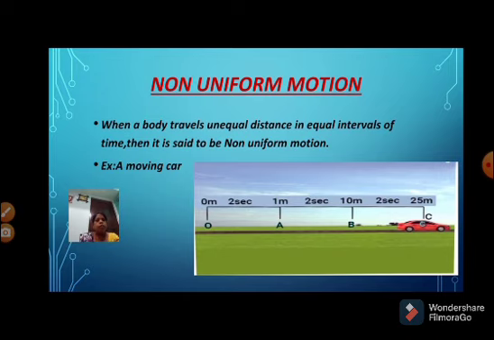Students, see this picture. It is a car moving from O to A to B, and B to C. It covers the same intervals of time but different or unequal distances. That means the car is moving in non-uniform motion.